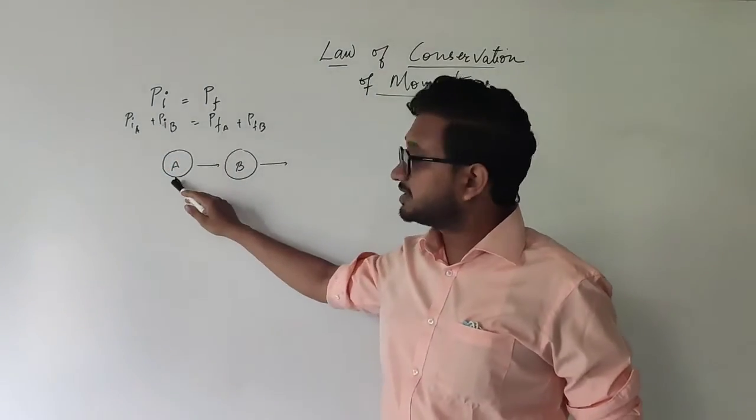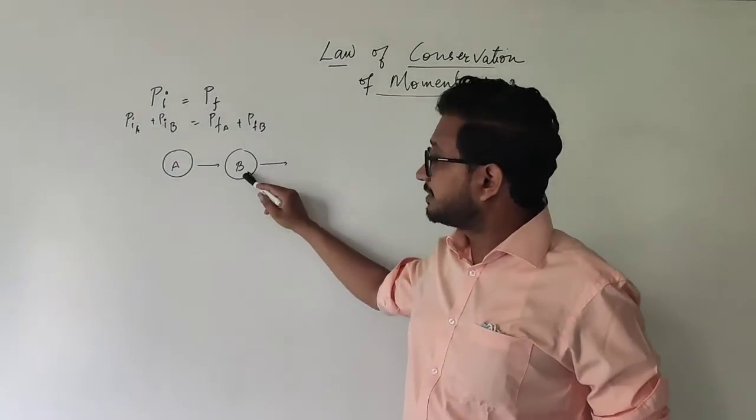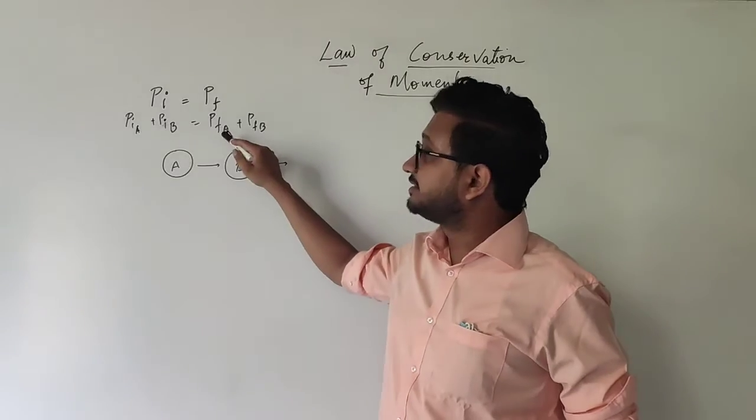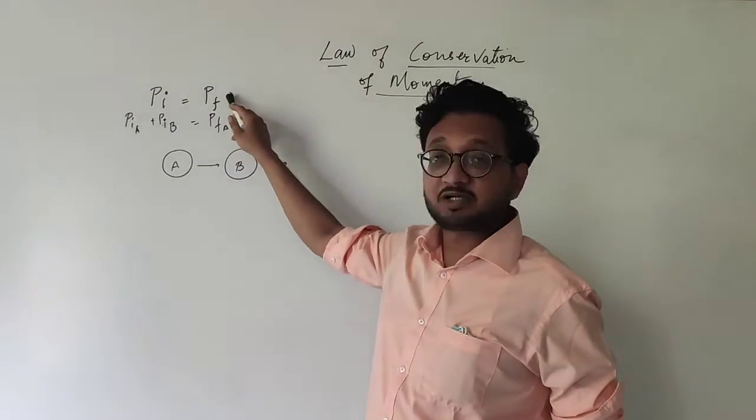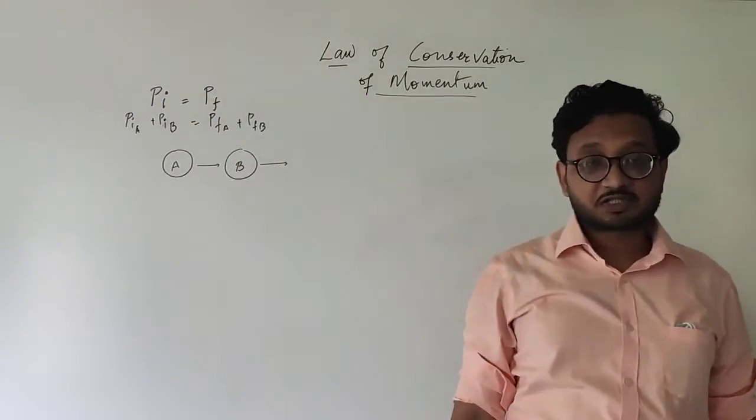And the final momentum of this object and the final momentum of this object, when we combine them, once again we get the total final momentum, which is equal to the initial momentum.